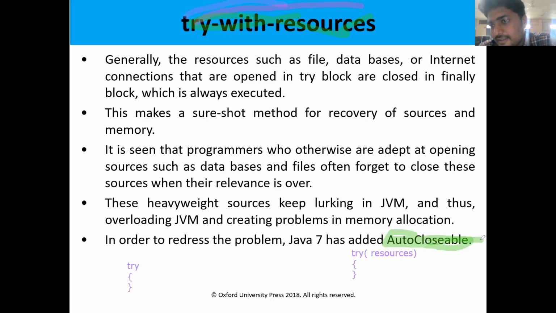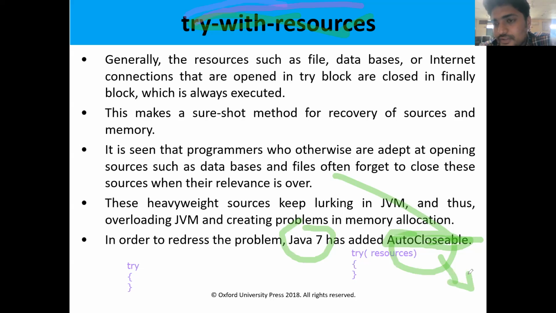AutoCloseable is an interface which consists of some abstract methods. An interface is nothing but a collection of constants and abstract methods. AutoCloseable is supported from Java 7; after Java 7, the AutoCloseable interface was added to the Java library. The main purpose of AutoCloseable is to close the resources automatically.